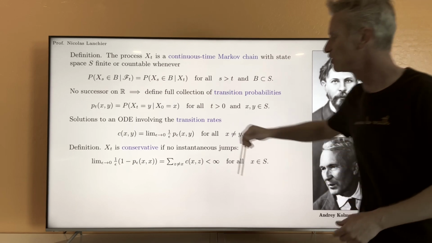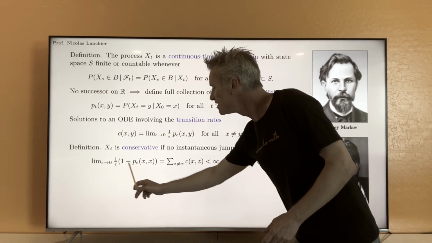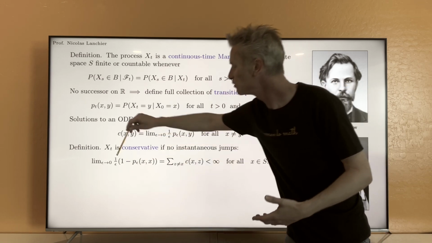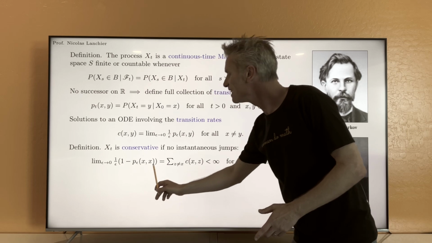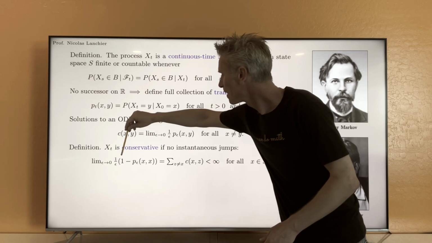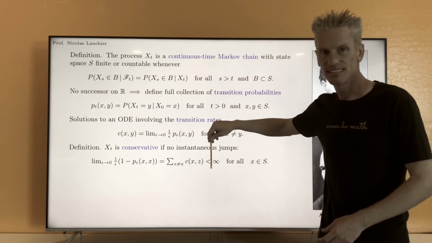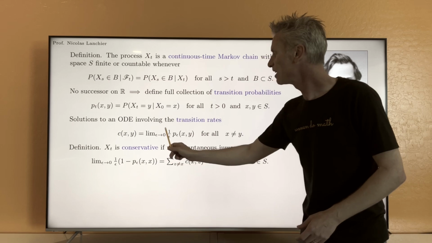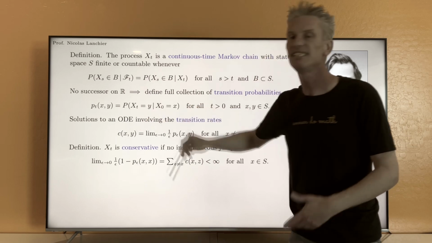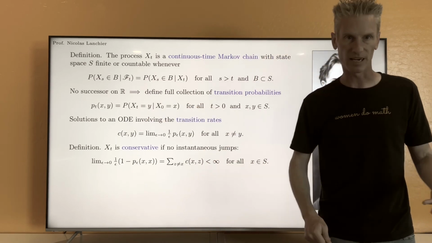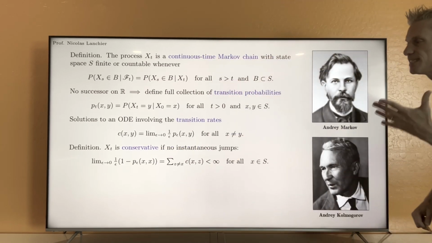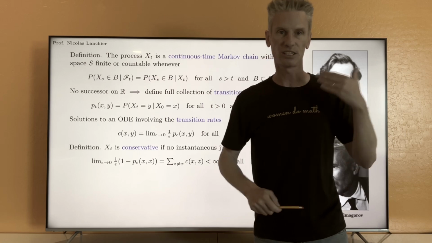The way you see this is just by noticing that this, the 1 minus, is the probability that you jump from state x to any other state. So that's exactly the sum over z different from x of P epsilon xz. But if you divide everybody by epsilon and take the limit, then you indeed end up with the sum of the Cxz for all z different from x. Okay, so that's our assumption. We assume that the continuous time Markov chain is conservative. We do not have instantaneous jumps.